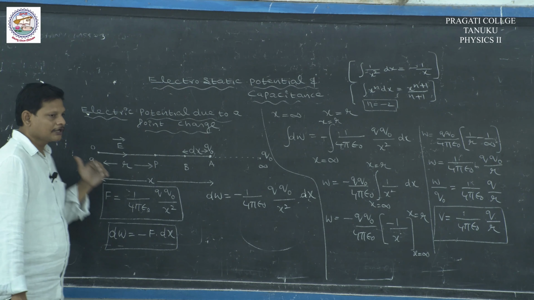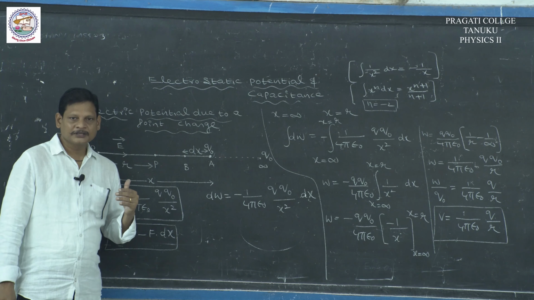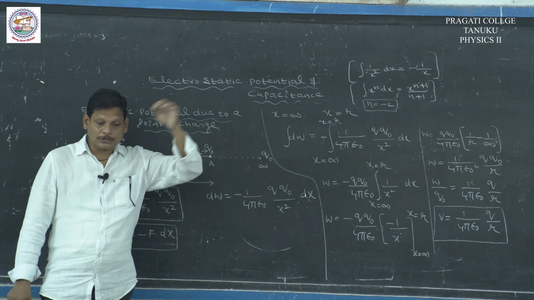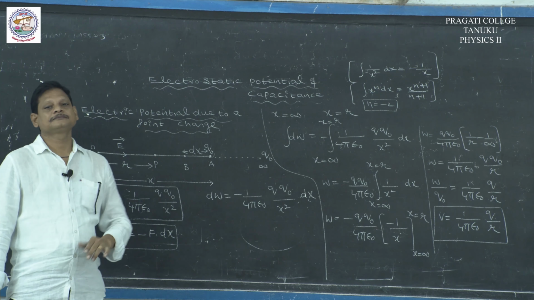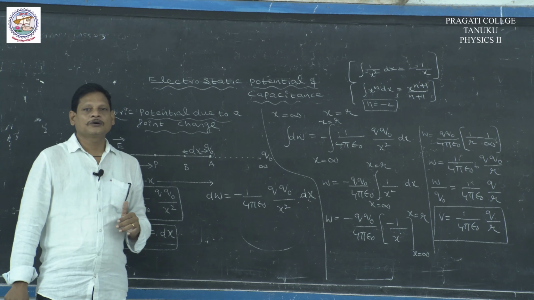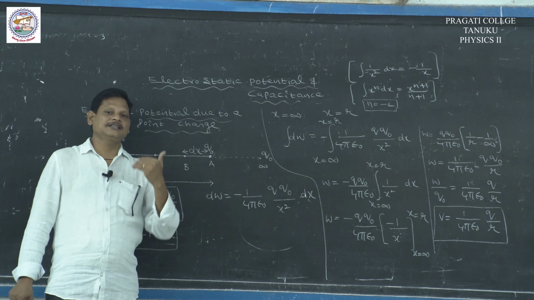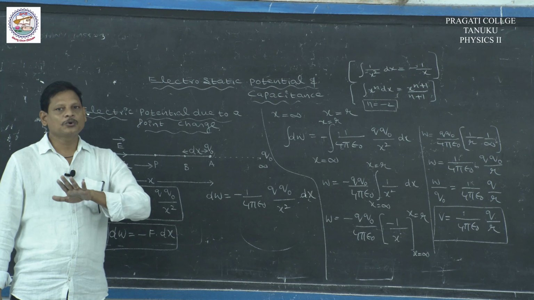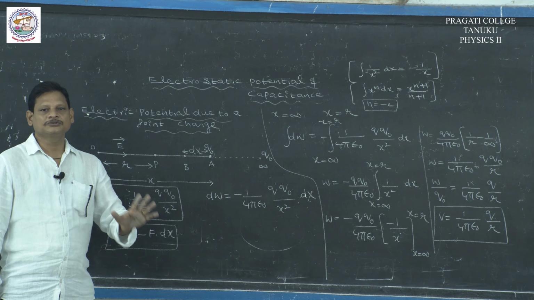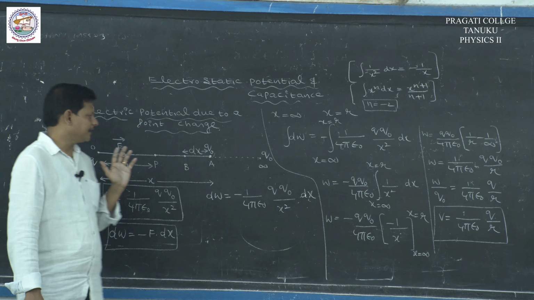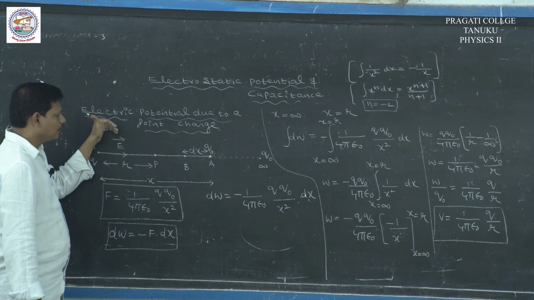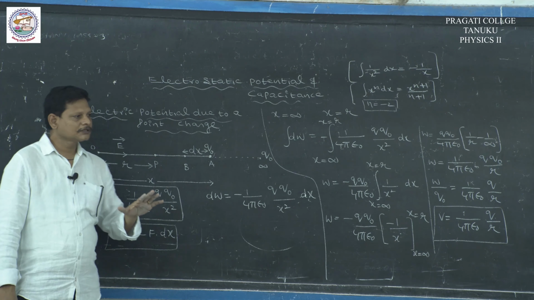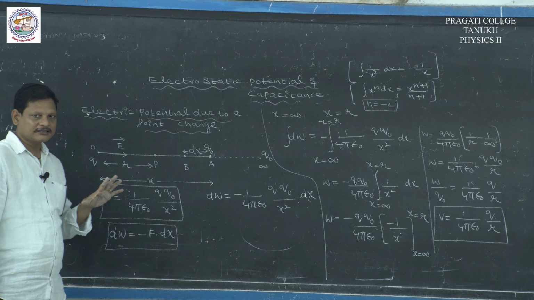Then again, what is the electric potential? The work done in moving the charge from infinity to a point in the electric field. Here, we are doing work against the field. In the direction of the field, there is no need to do work. That is why against the electric field, we have to do some work. That work done is stored as electric potential. So, electric potential is a scalar which decides